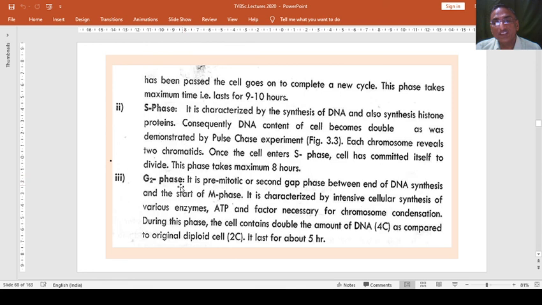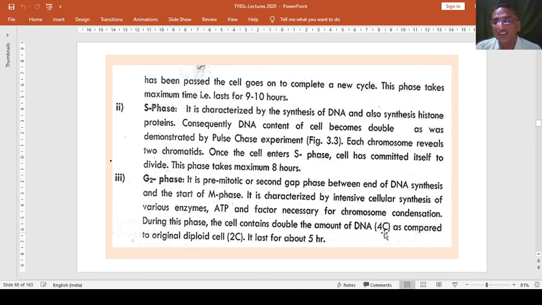Means in G2 phase, not only the post synthesis occurs, but cells make themselves very prompt and ready for the further activity. Therefore, they synthesize not only DNA material but enzymes, then activate adenosine triphosphate molecules, and condensation of the chromosome is also seen in this G2 phase. During this phase, the cell contains double the amount of DNA. As we have seen in previous phase, it becomes double. So here double and here again double, means 2 and 2, 4.